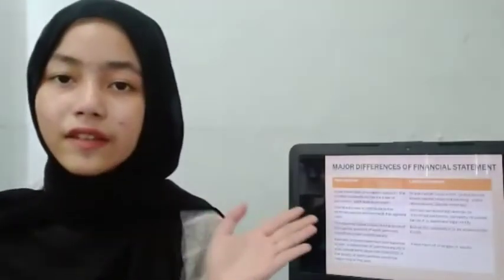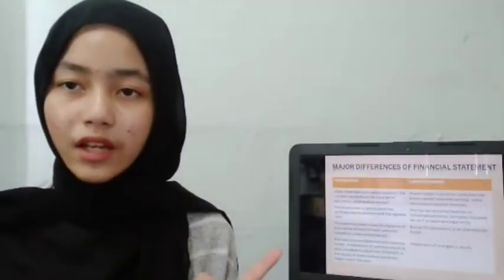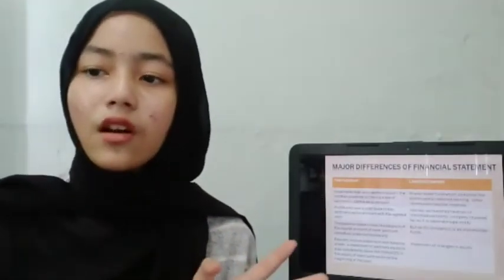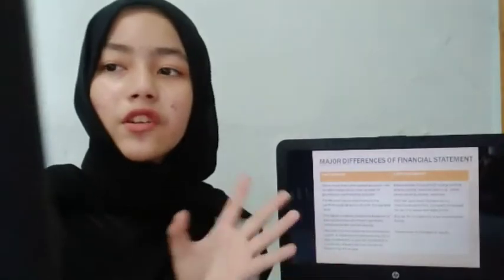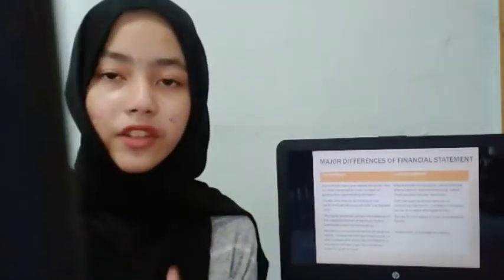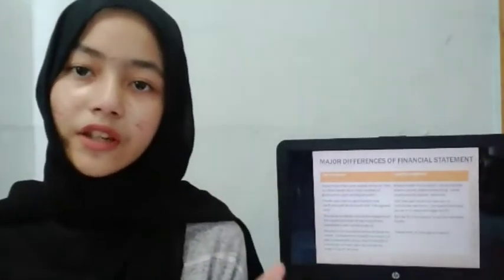The major difference is that a partnership has more than one capital account, which is based on the number of partners concerned. As for the company, it turns into a shareholder fund which comprises share capital, retained earnings, other revenue, and also capital reserve. So there is only one.